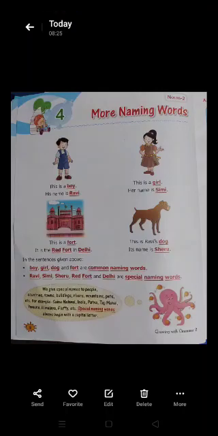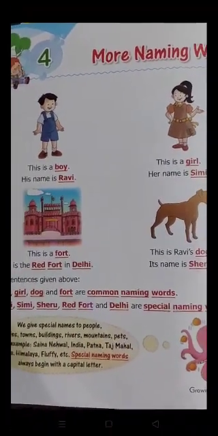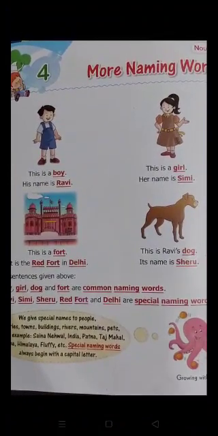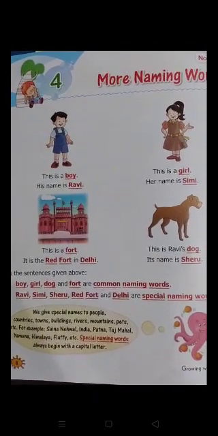Children, you are seeing some pictures on your screen. Boy, girl, fort and dog. Read it. This is a boy. His name is Ravi. Children, boy is a naming word.